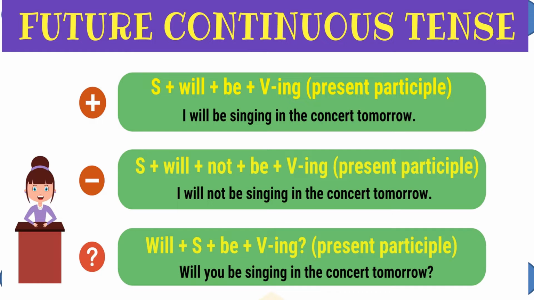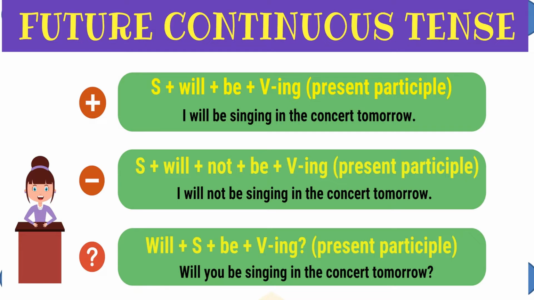I is subject, will be used and verb sing के साथ ing. So I will be singing in the concert tomorrow. If we have to make this sentence into a negative, then we will use I will not be singing in the concert tomorrow. Not आ गया उसमें. It is future continuous tense.